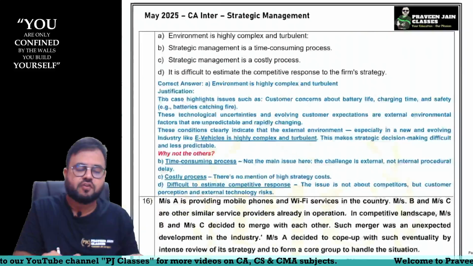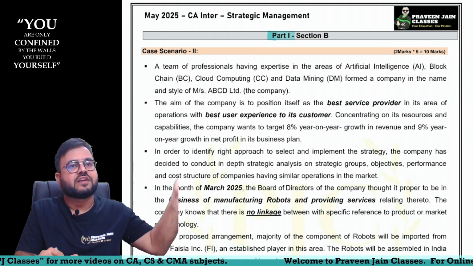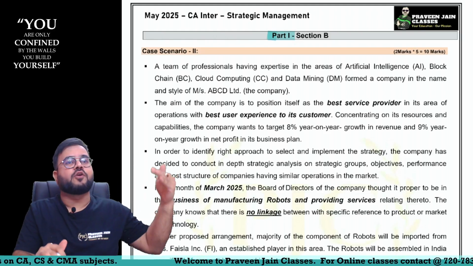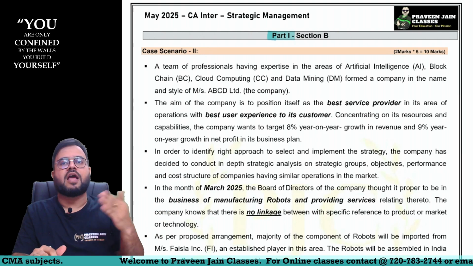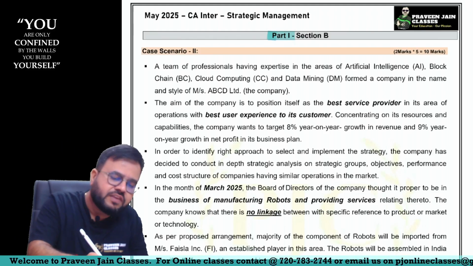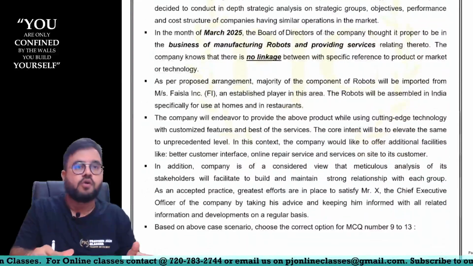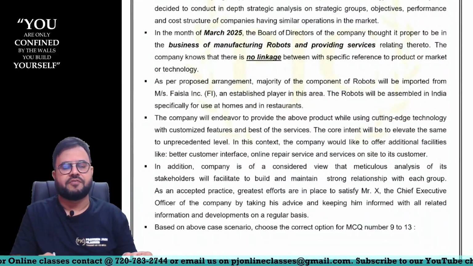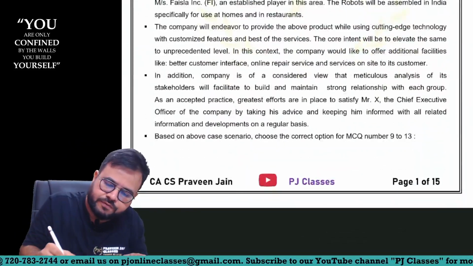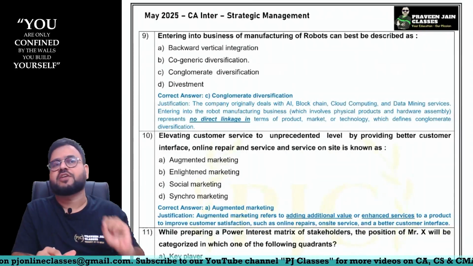Let us first talk about part number 1. The question paper will be divided into section A and section B. Section A is FM, section B is SM. In section A you will have part 1 and part 2, and in section B also part 1 and part 2. Now part 1 is MCQ, part 2 is theoretical. When you see the MCQs, you will find there is one scenario-based question. Somewhere around 1.5 pages of scenario they will be giving you. For that particular scenario, they will give you some connected questions, question number 9 to 13. So almost 5 MCQs are given to you.